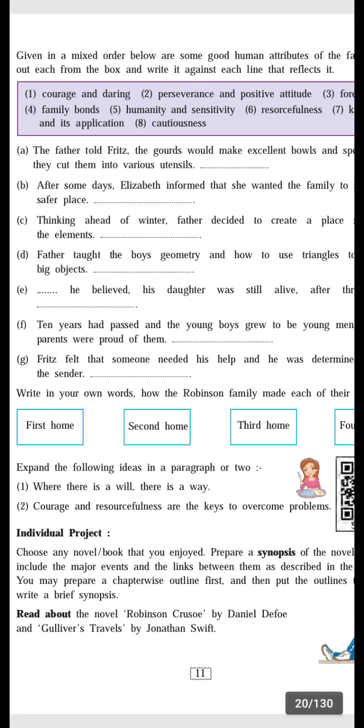In this way, if you have any difficulties about any question, you can discuss with me on the group. If you have any queries about this, then you can ask me.